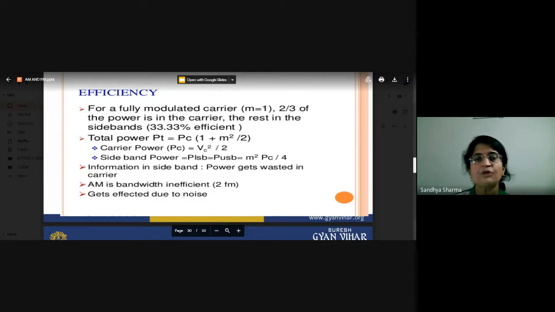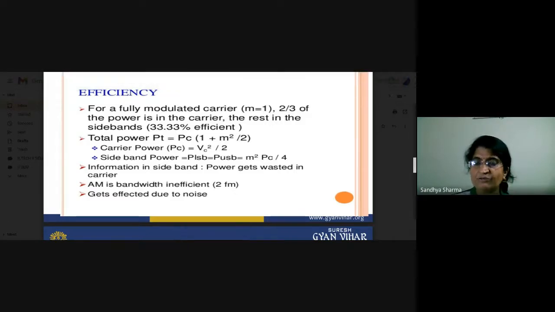M is the modulation index. PC is the power of carrier signals. PT is the power of total signals. So now you can calculate the different values. You can calculate PC by VC square by 2.